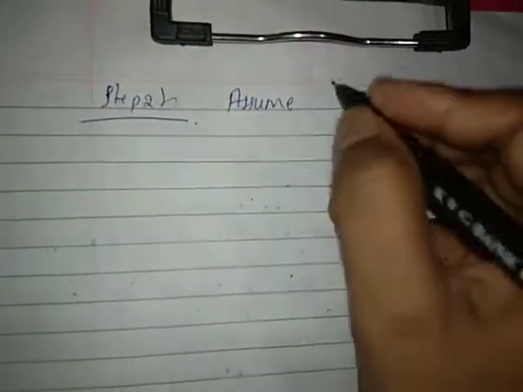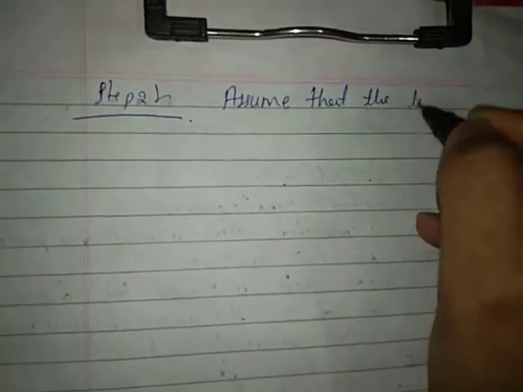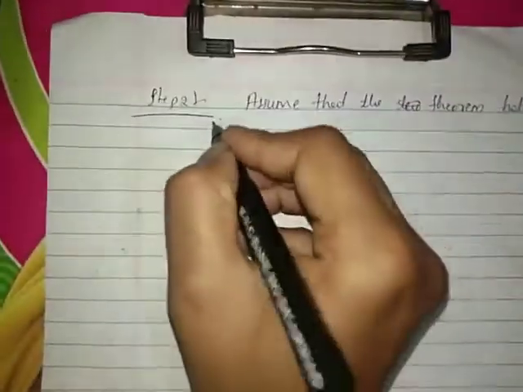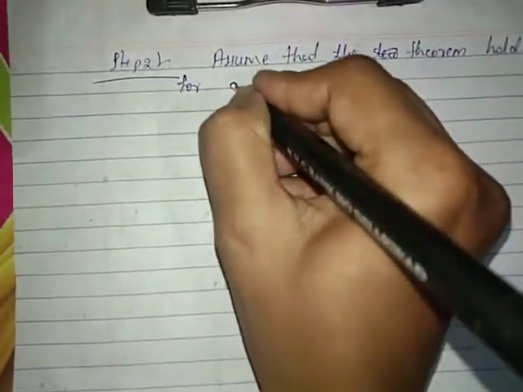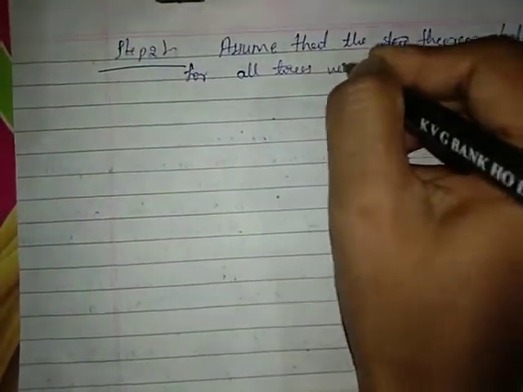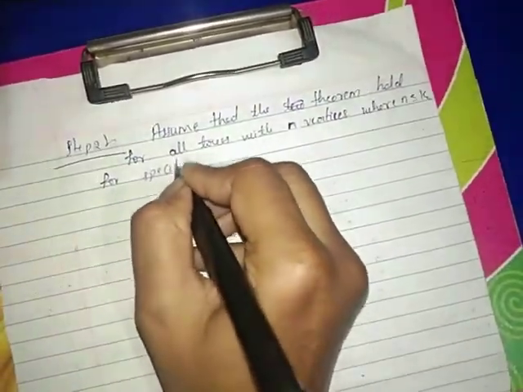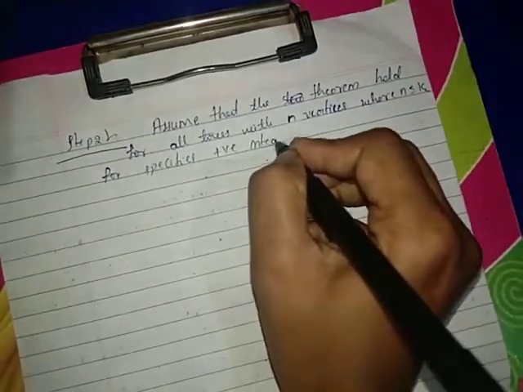According to the mathematical induction procedure, in step 2, assume that the theorem holds for all trees with n vertices, where n is less than or equal to k, for a specified positive integer k.